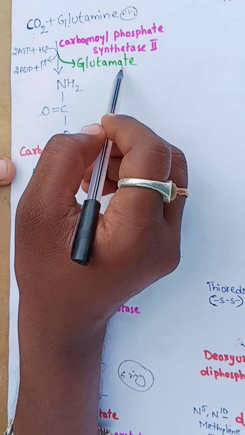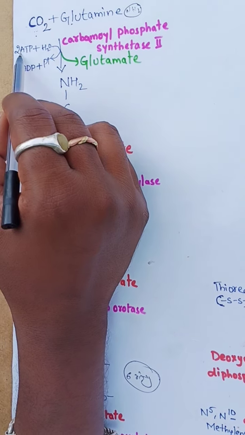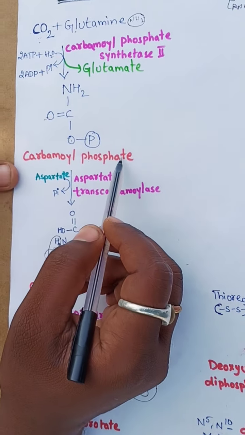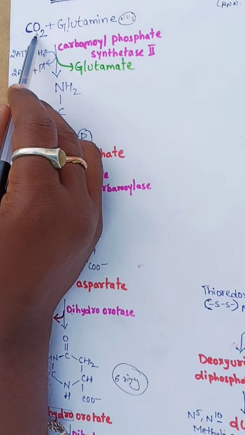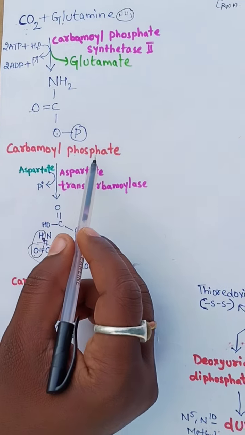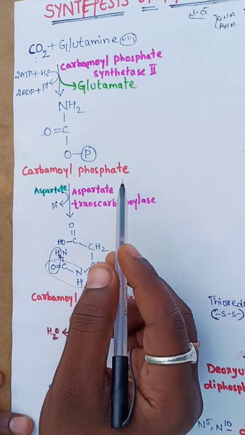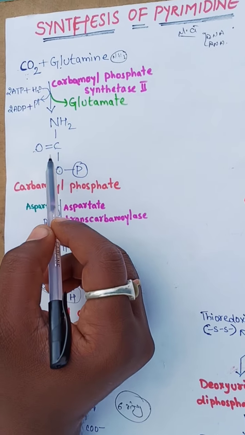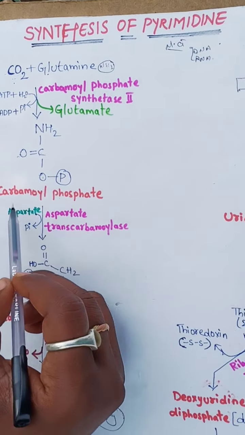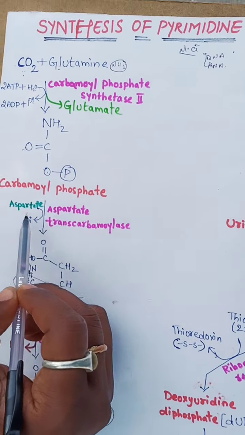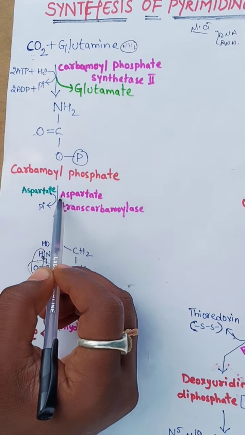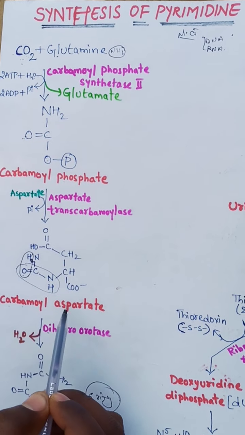Glutamine is converted to glutamate. By utilization of 2 ATP molecules, it produces the carbamyl phosphate, which is a combination of carbon dioxide and glutamine. The carbamyl phosphate contains 1 phosphate molecule with the NH2 and CO2. The carbamyl phosphate, by utilization of aspartate, produces carbamyl aspartate.